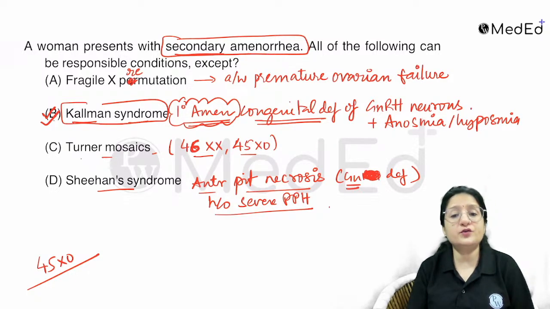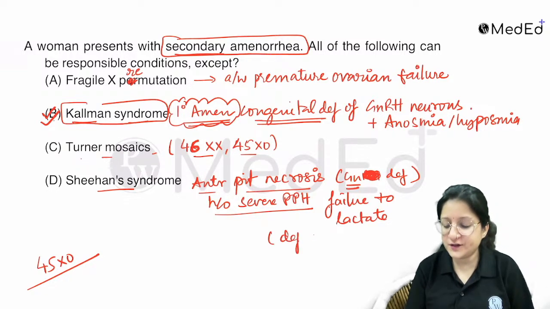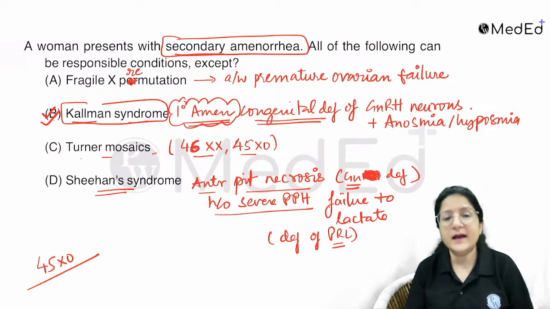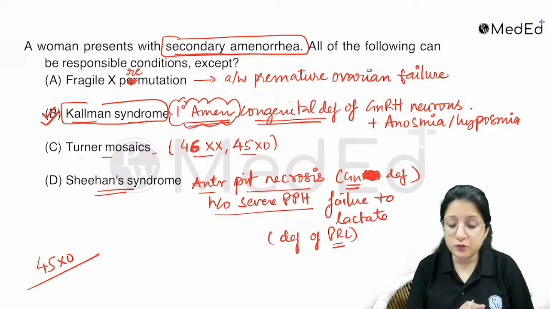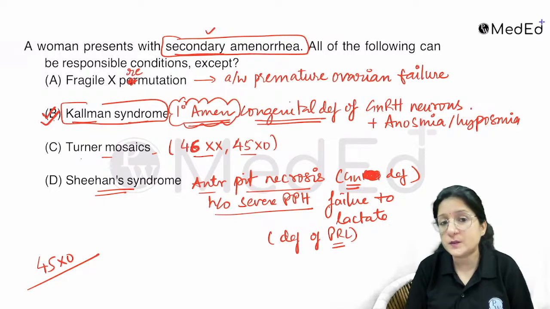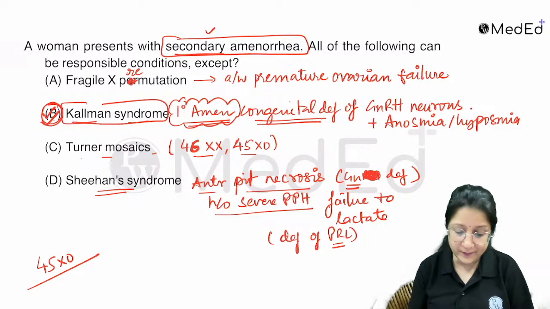Because of the anterior pituitary process, there is failure to lactate also because of deficiency of prolactin. Prolactin also comes from the anterior pituitary. So Sheehan syndrome presents with secondary amenorrhea also. So a woman presents with secondary amenorrhea. All of the following conditions can be seen except Kallmann syndrome, which only presents with primary amenorrhea, right?